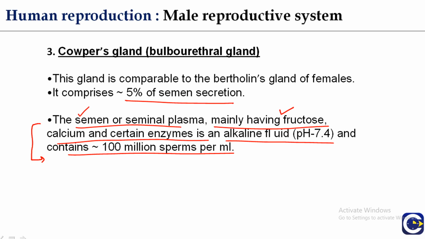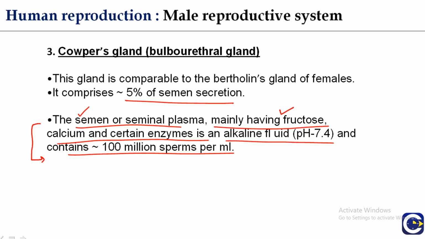First of all, they provide a fluid medium for the transmission of sperm into the vagina of the female. They nourish and activate the sperm to keep them viable and motile. They neutralize the acidity of the urine in the urethra of the male and also in the vagina of the female to protect the sperm.